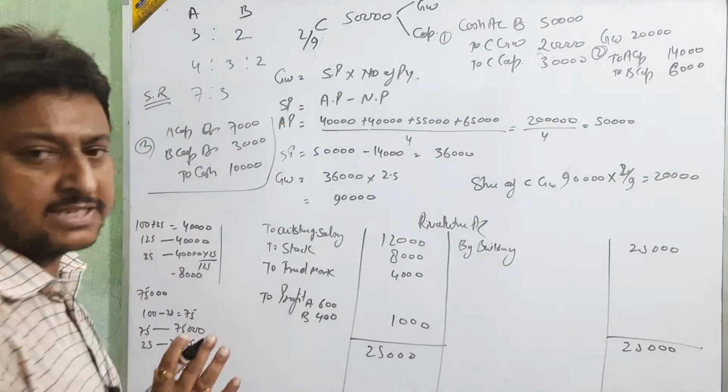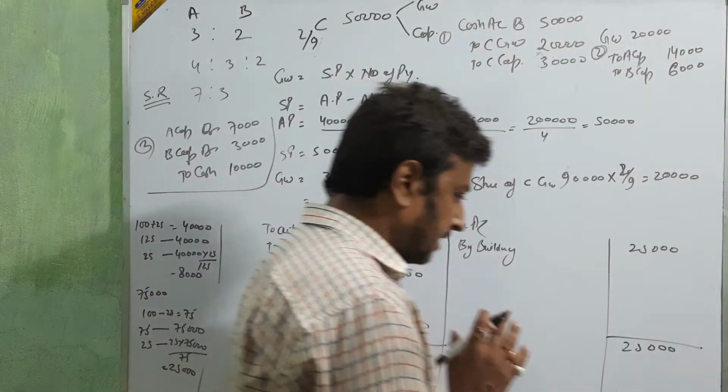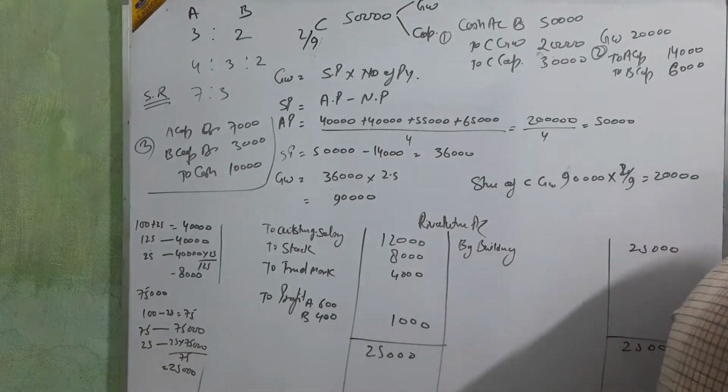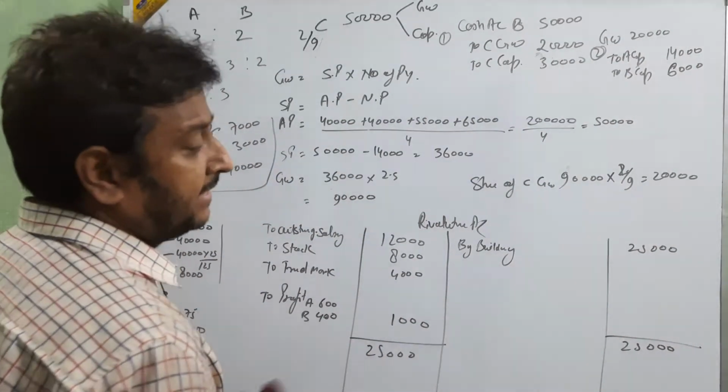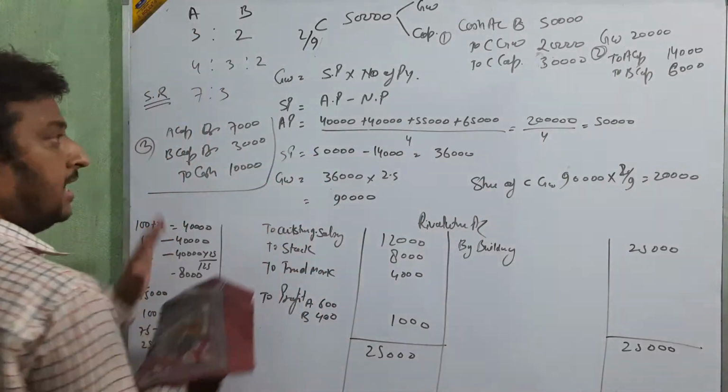Okay beta, up to this is clear? Up to this is clear or not? Just tell me. Up to this is clear na beta? Now I am going to rub the board, and then we are going for the capital account. Okay, all thing is clear?